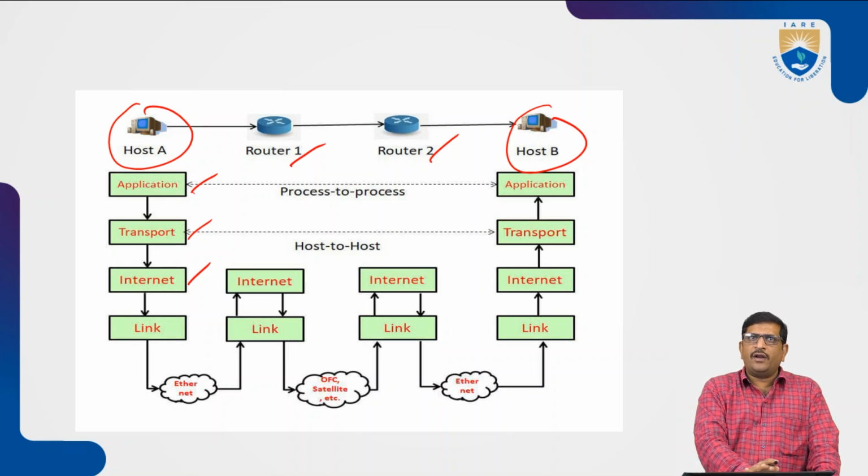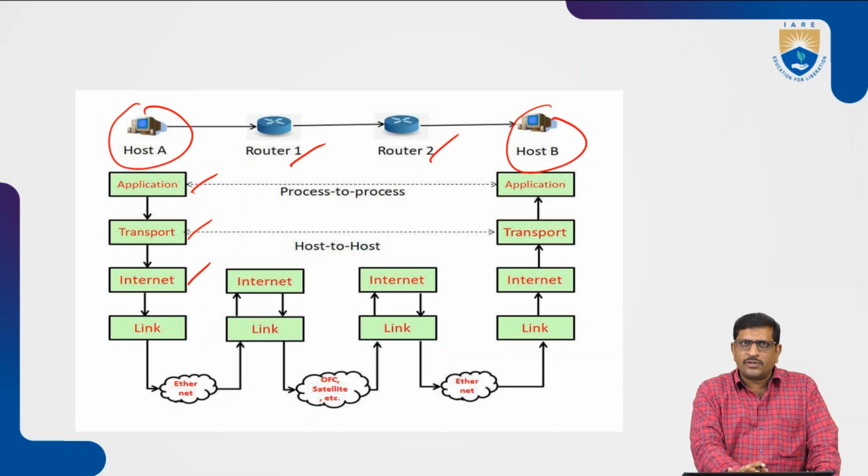If you are utilizing the TCP/IP protocol suite, each and every host has 4 layers: the sending host has 4 layers and the receiving host also has 4 layers. The sender side has the link layer, internet layer, transport layer and application layer.